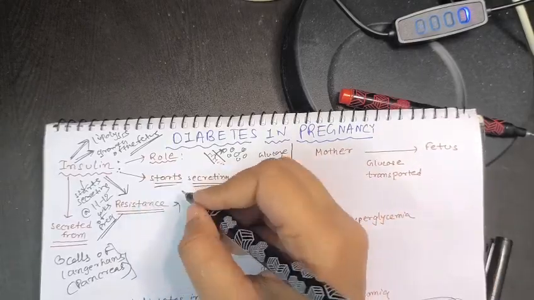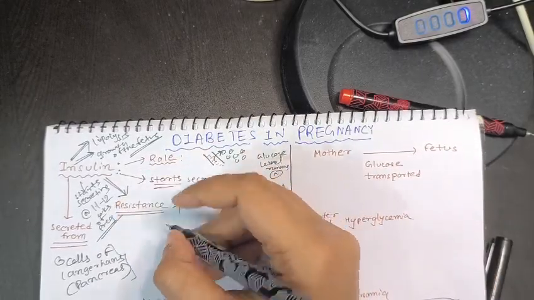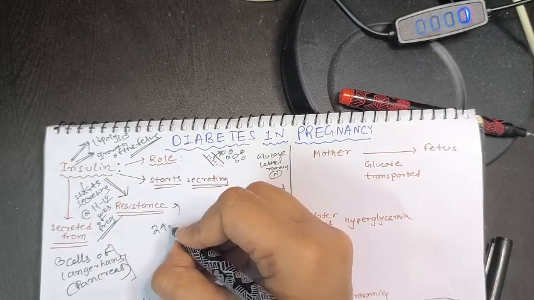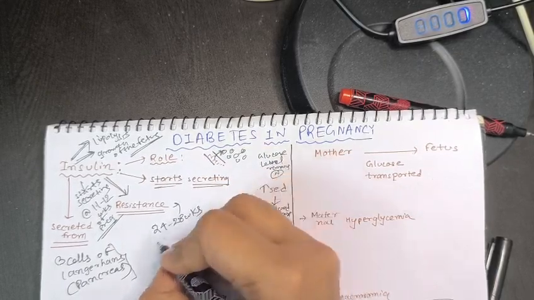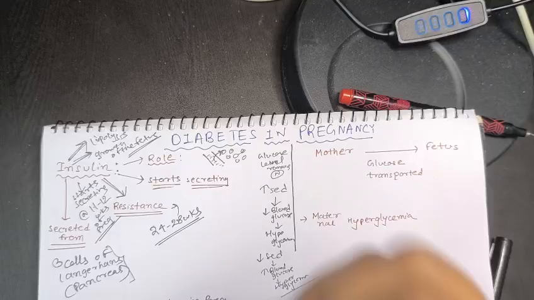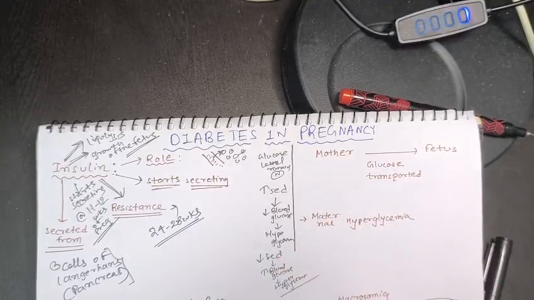Insulin resistance starts from 24 to 28 weeks.